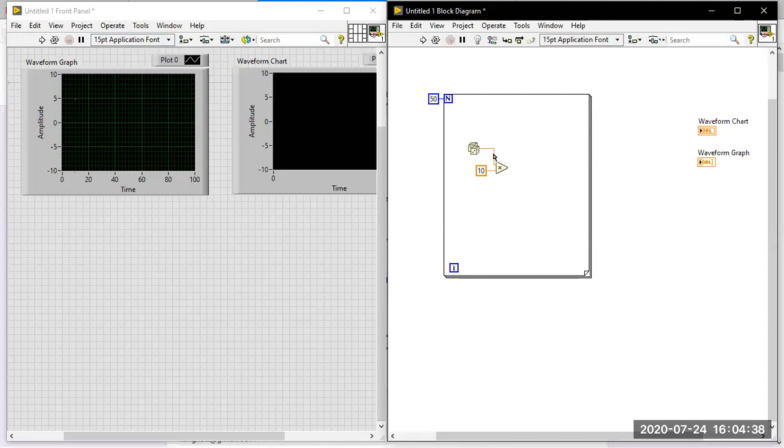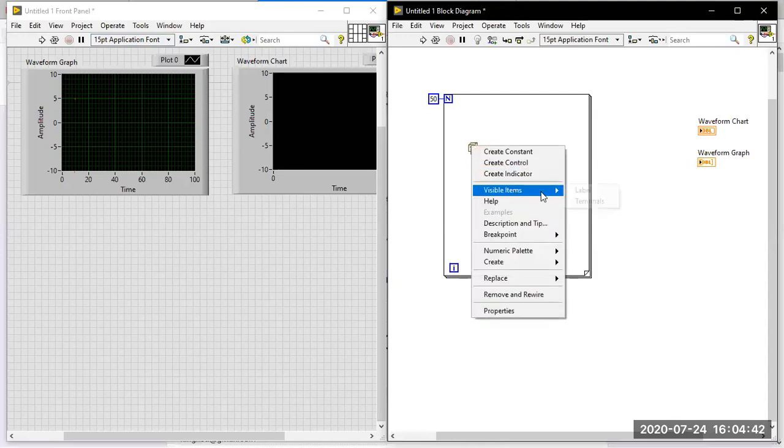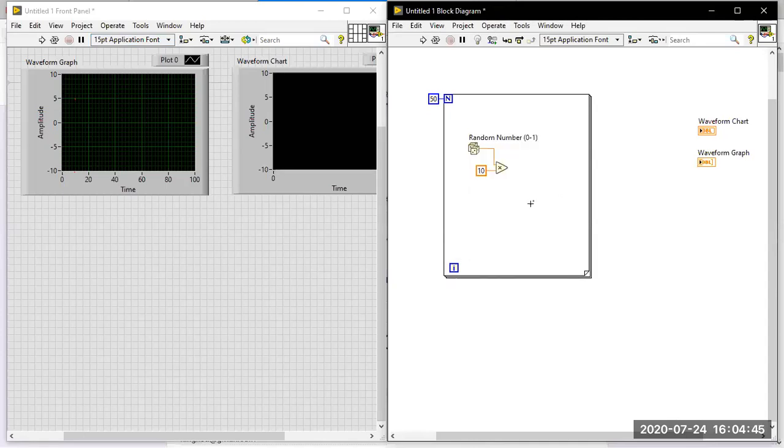The random number basically produces a value from 0 to 1. To increase the produced value, I am multiplying it with 10. So I am able to produce values from 0 to 10.